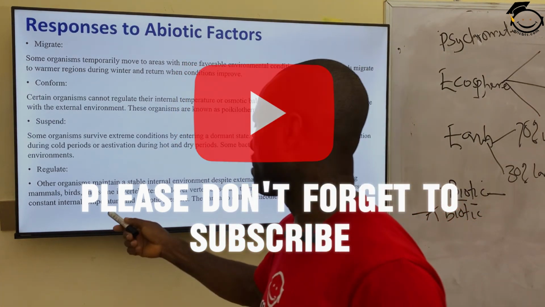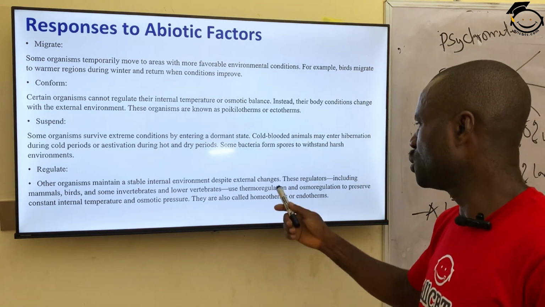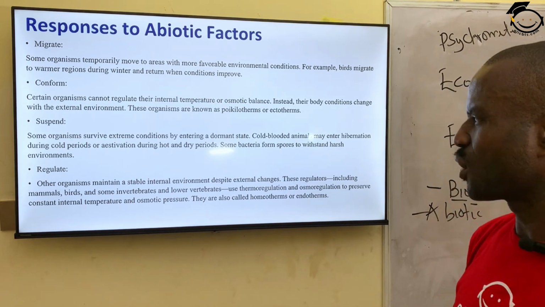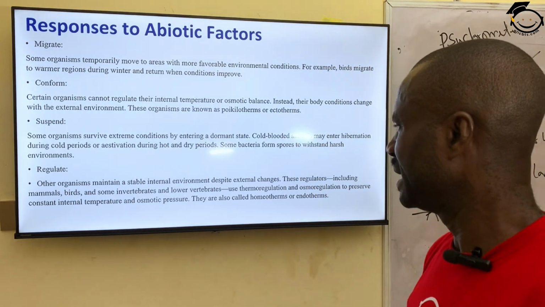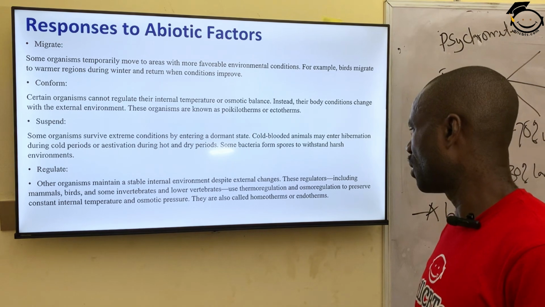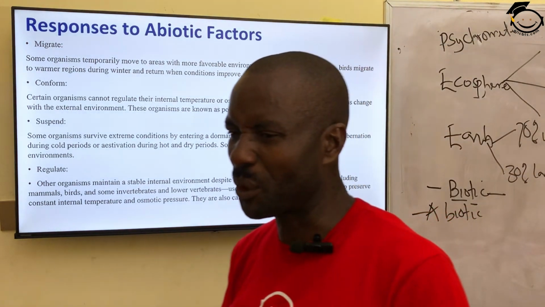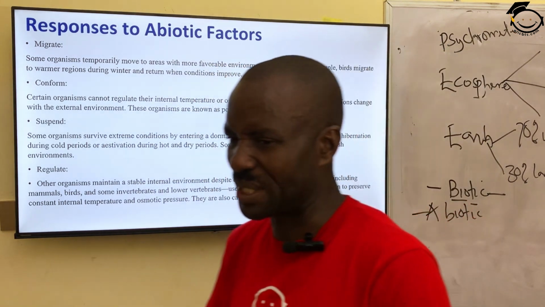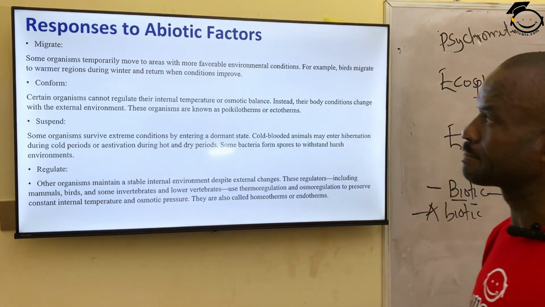Some invertebrates and lower vertebrates can also do this. They use what's called thermal regulation and osmoregulation to preserve constant internal temperature and osmotic pressure. They are also called homeotherms or endotherms, or we call them homothermic because they have constant body temperature. They regulate this temperature based on the environment they find themselves. The next one is, next slide.